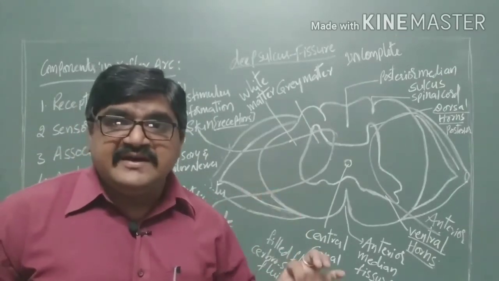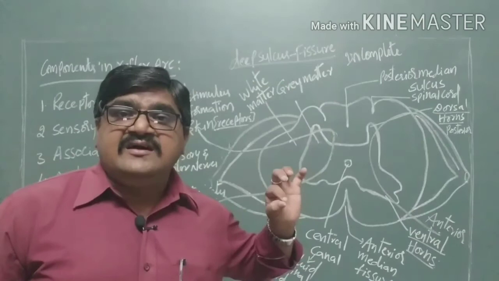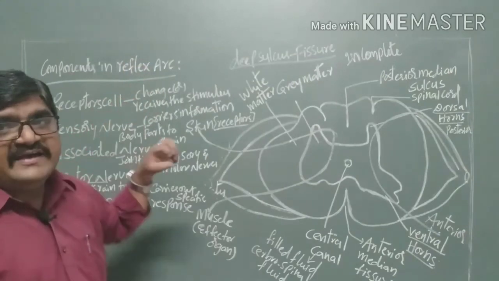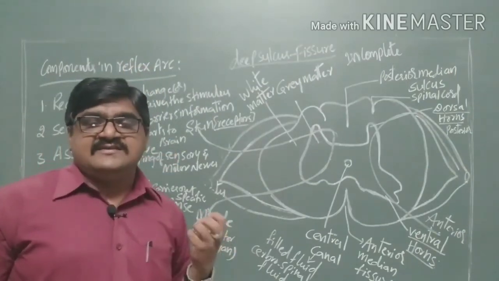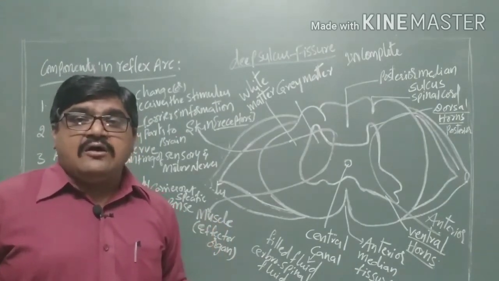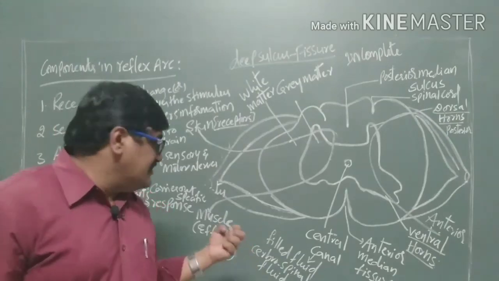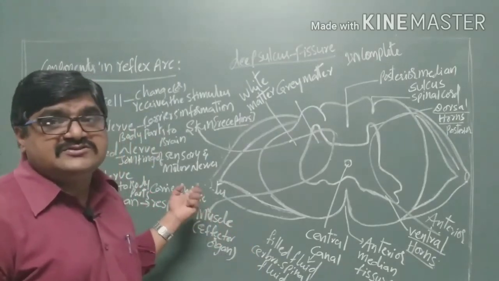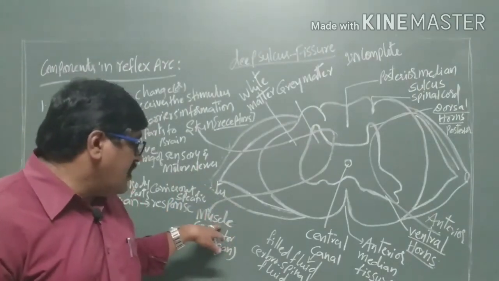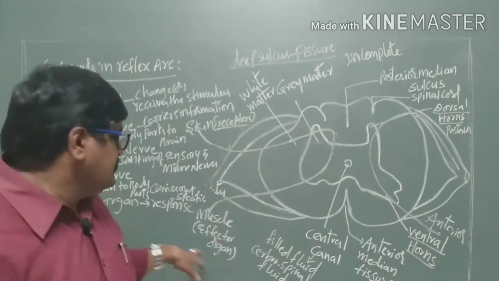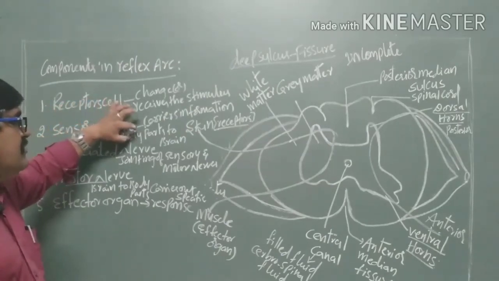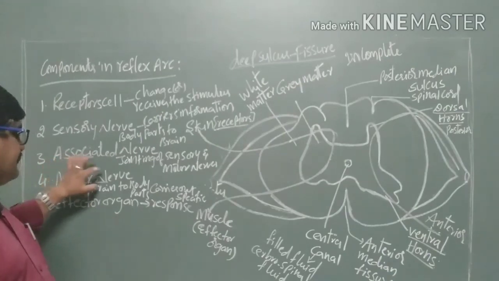One is the receptors, which show a response to the stimuli, that means receiving the stimuli. The receptor cells are the sense organs which receive the stimuli. The organs which show a specific response are called effector organs or muscle cells. And here 3 nerves are present: the sensory nerves, the nerves which carry information from the body parts to the brain, and the motor nerves from the brain to the body parts.